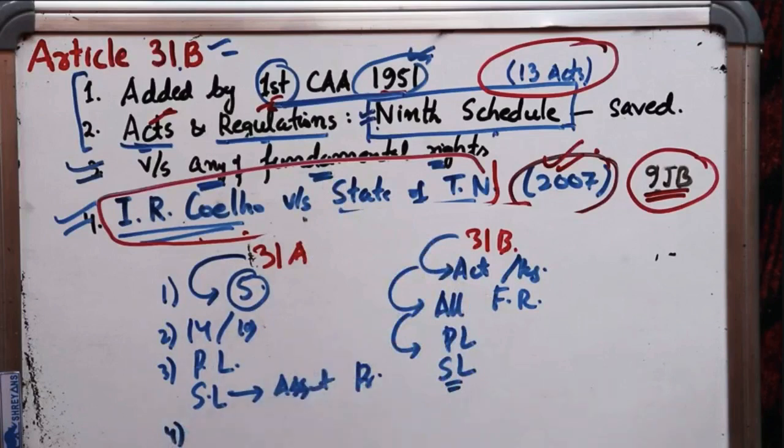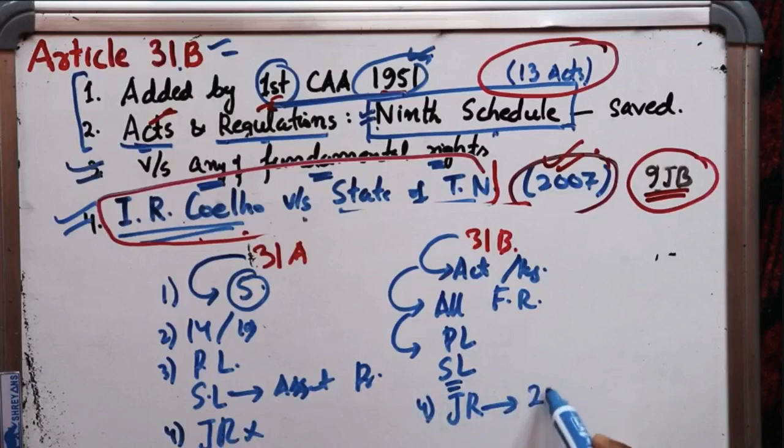And Article 31A is not open to judicial review. But Article 31B is open to judicial review, but only those acts that were put here after 24th April 1973, right? So this is all about Article 31B.